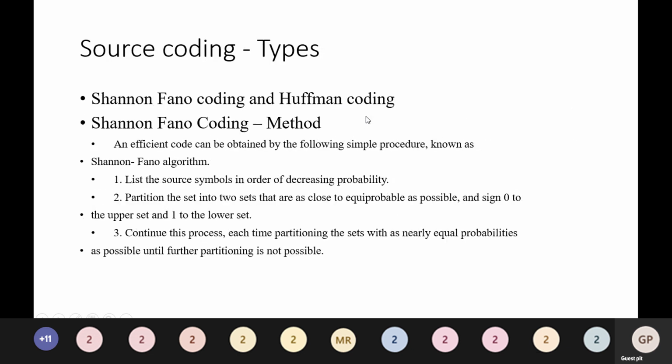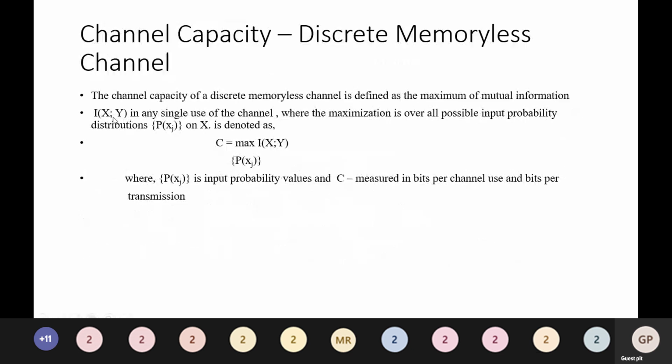So I(X;Y) in any single use of the channel, where the maximization is over all possible input probability distributions P(xj) on X, is denoted as C = max I(X;Y), where P(xj) are the input probability values, and C is measured in bits per channel use or bits per transmission.